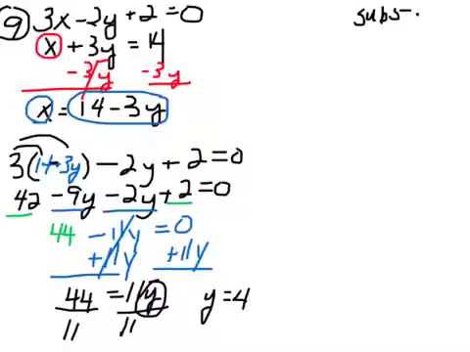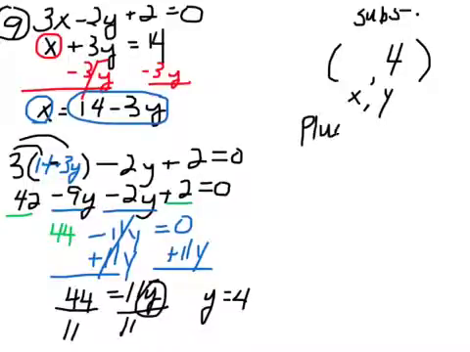Okay, so if you remember how this goes, our answer is a point. It has an x and a y value to it, an x part and a y part. And we just found the y part was 4. Now we need to find the x part. If you don't remember how we found that, what we did is we took the y, whichever one we had solved for, in this case the y, and we plug in y to find the x that goes with it, okay?